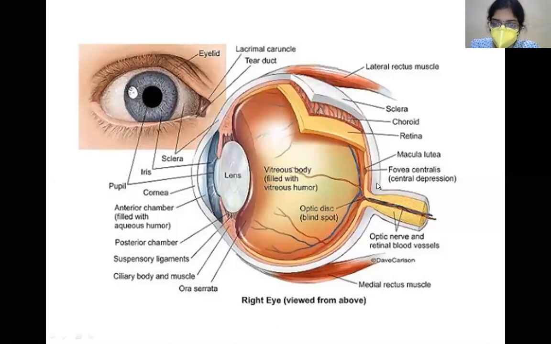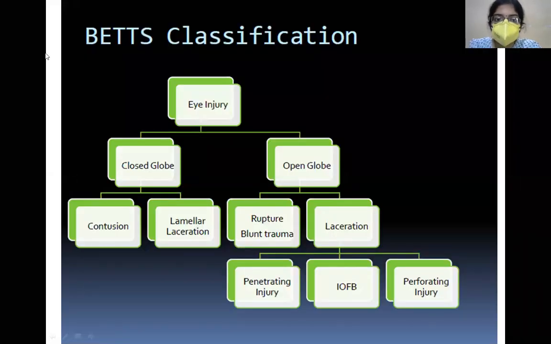Now, in the BETS classification, any mechanical eye injury is classified into closed globe and open globe injuries. According to the BETS classification, eyeball is the term which refers to the outer fibrous coat of the eyeball, that is the cornea and the sclera.